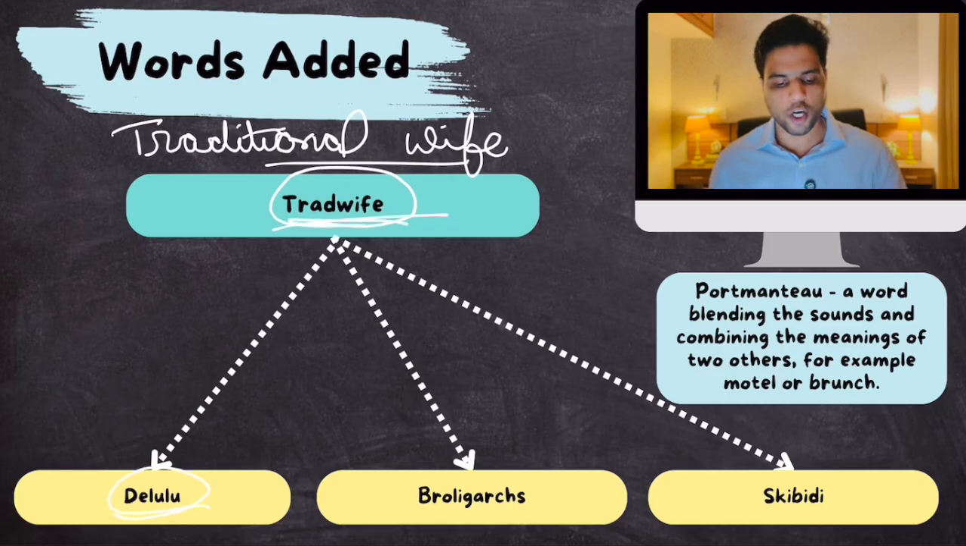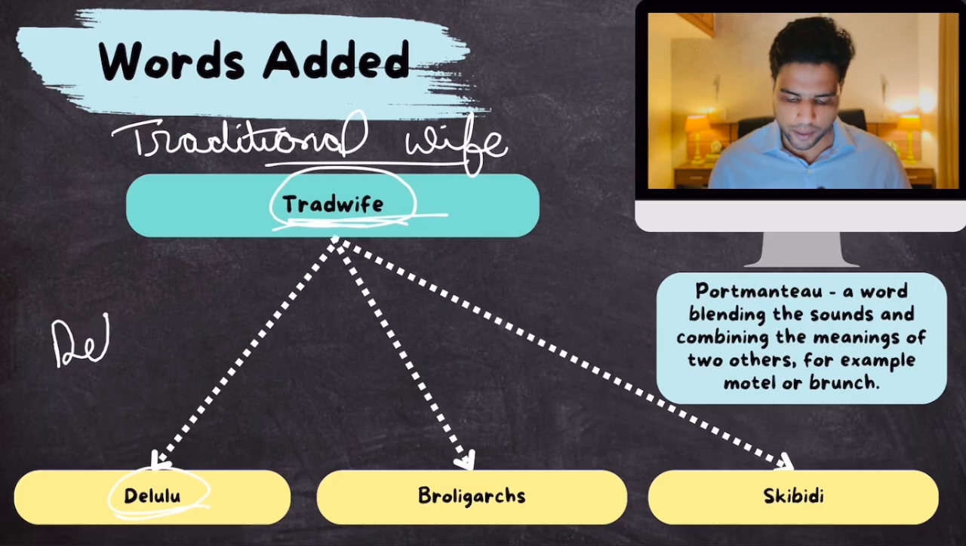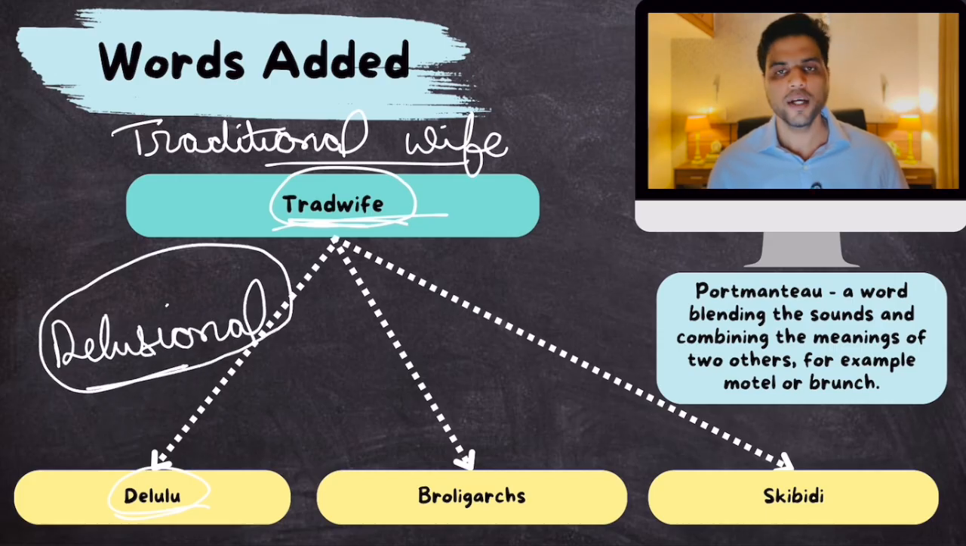Then there is this word called delulu, delusional. It comes from the English word delusional, which means you are far removed from reality. You think something else, reality is something else. You're living in delusion, some other world. That is delulu. Okay.